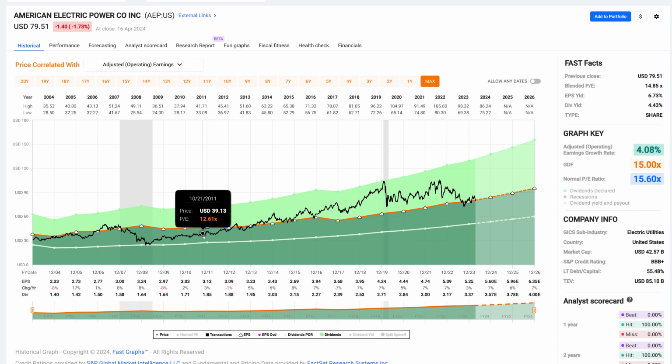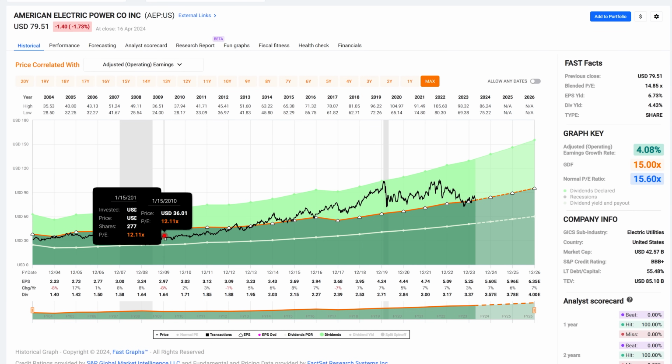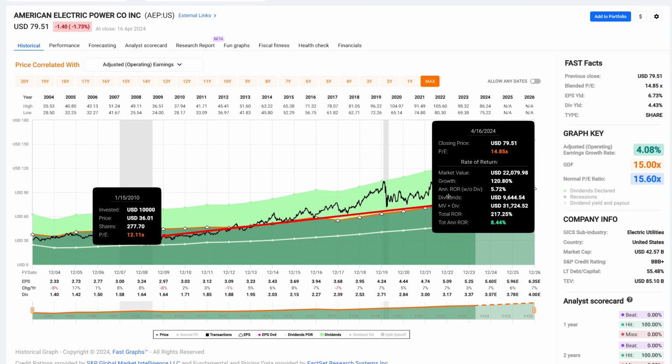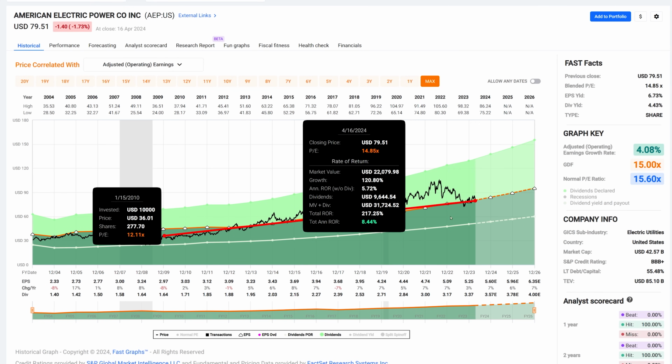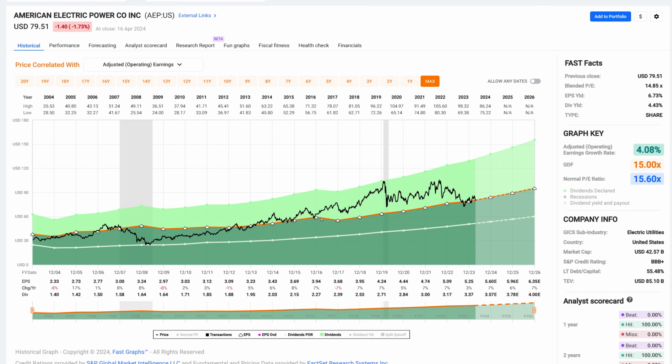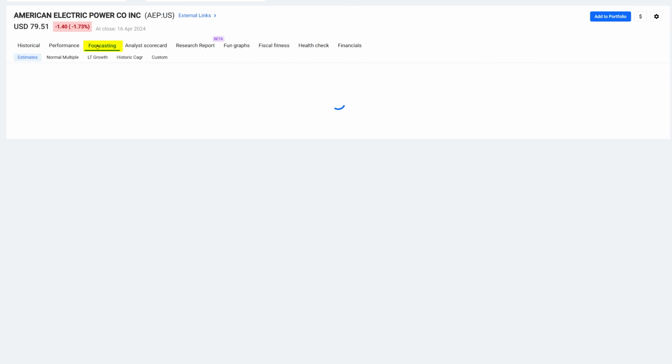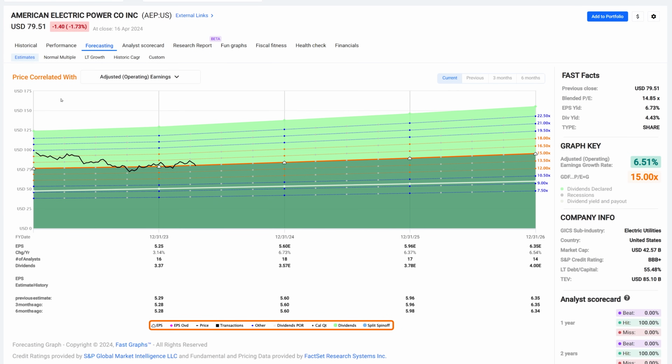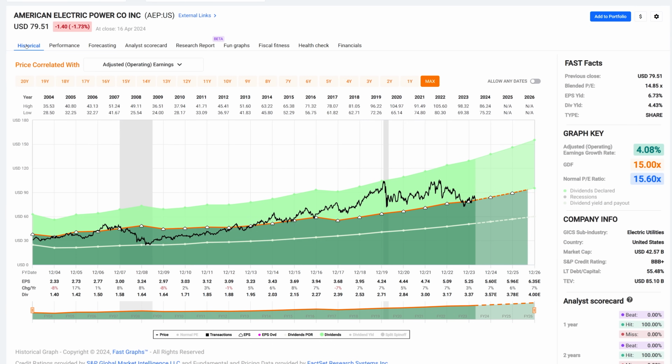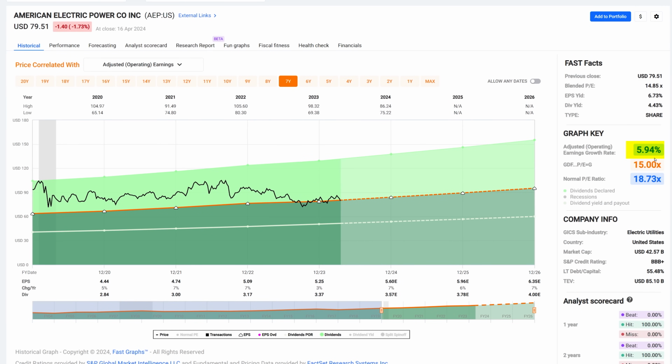This was optimum times to invest in the company, because here you can take a 4% grower that's currently fairly valued today and turn it into an 8.5% return investment by buying it when it was inexpensive. Now, when I go into the forecasting calculators, I see 6.51%, a little higher than the history has been. But let's also visit that. If I go back here and run a 7-year graph, I get pretty close to the 6%. Now, that's not 7 years of history.